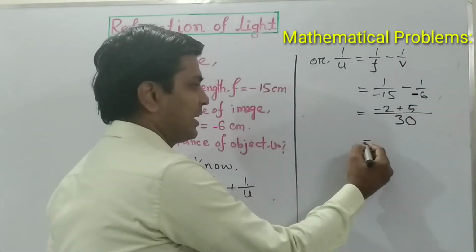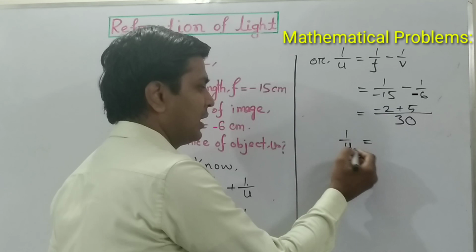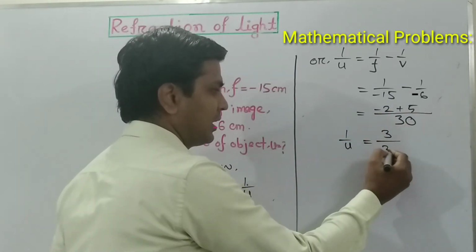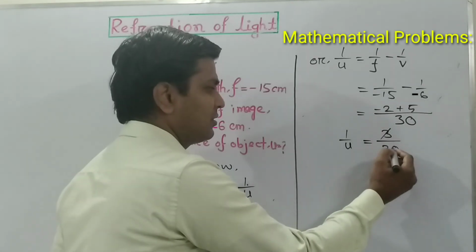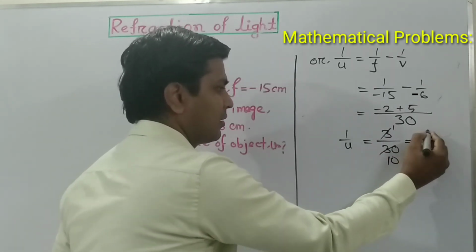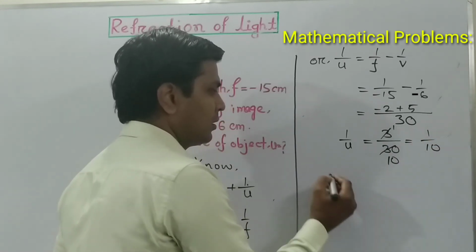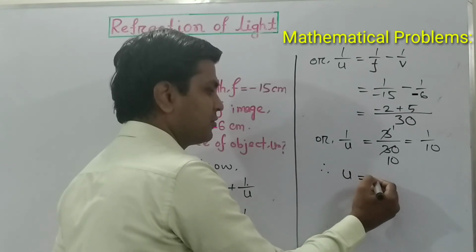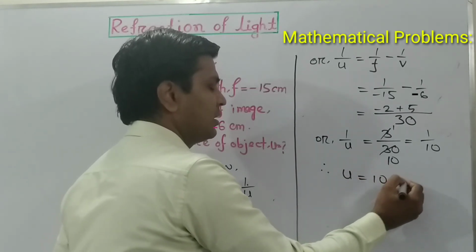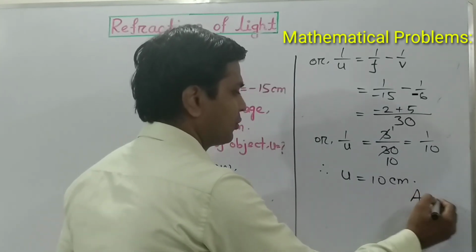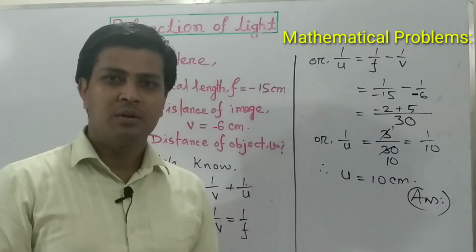So we can write here 1 by u equals 3 by 30, that means 1 by 10. Therefore, we can write u equals 10 centimeter. That is the answer to question number 4. Hope you have understood.